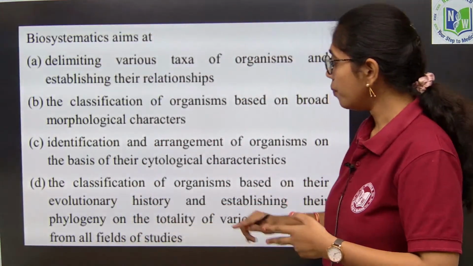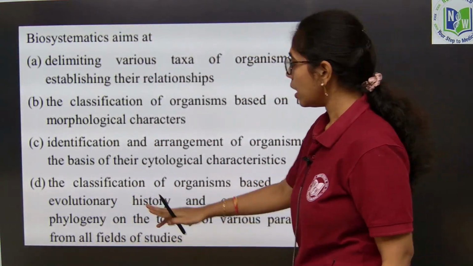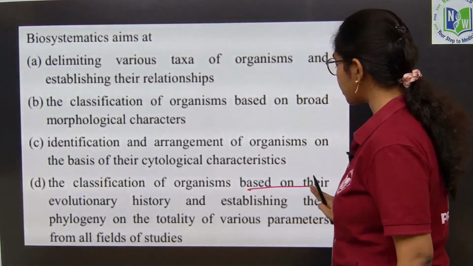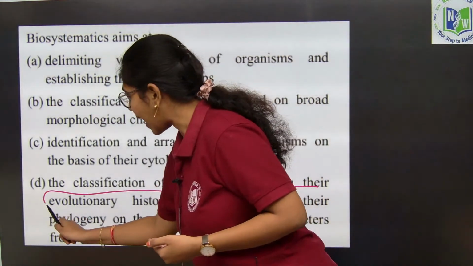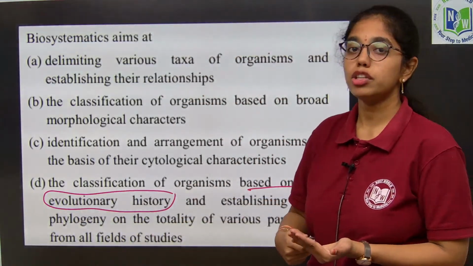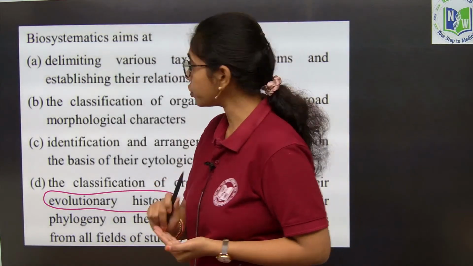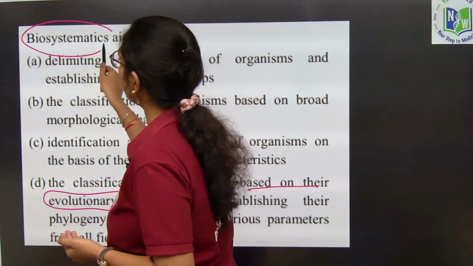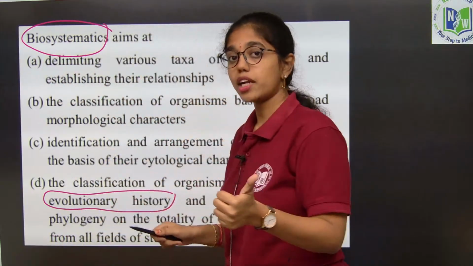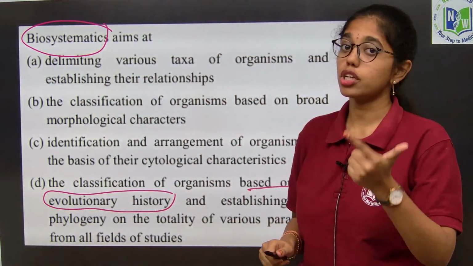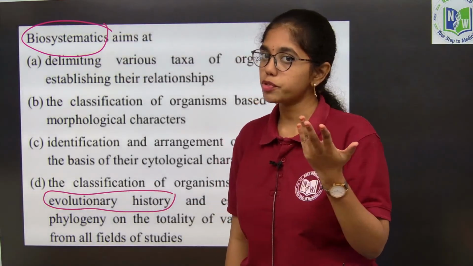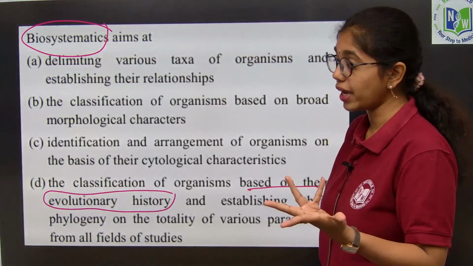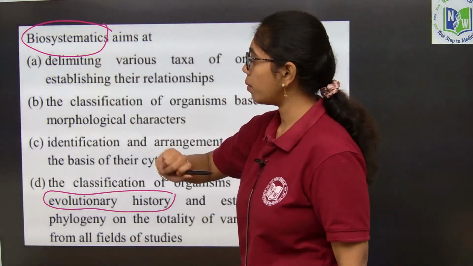But no, option D, the classification of organisms is based on their evolutionary history. So when taxonomy along with evolutionary relationships is called what? Biosystematics, wherein characterization, identification, nomenclature, classification and evolutionary relationships come into the picture. So these 5 are included in biosystematics.